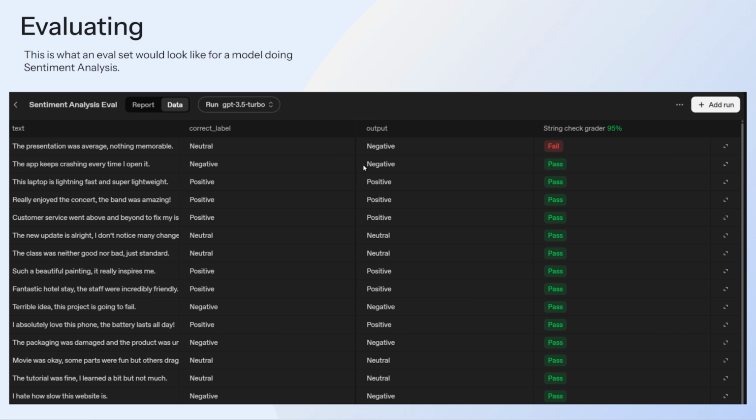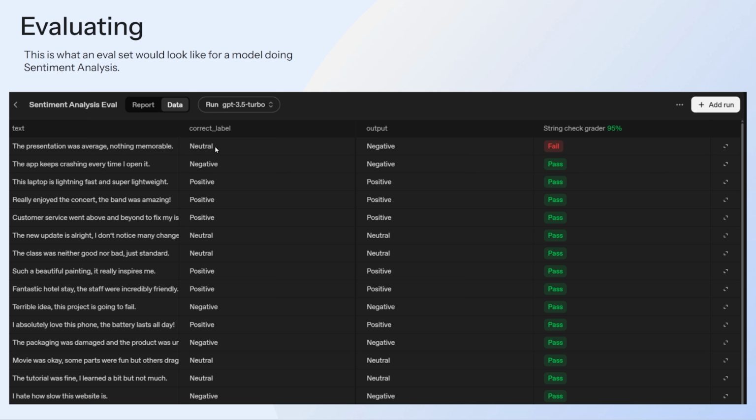That's very simple. So we're using the string check grader. So it's just a pass or fail. But OpenAI provides a ton of graders that we can use. You can write custom Python code that does the scoring in a custom way. You can also have a model that does the grading. So you're using the evaluation on a model, and then a separate grader model does the evaluation and gives it a score. All kinds of stuff that I'll be showing you in just a second, but this is the most basic one that you can do. Just check to see if the output matches the expected output.